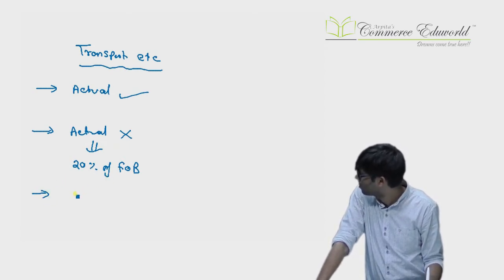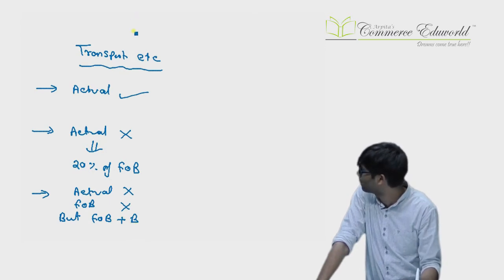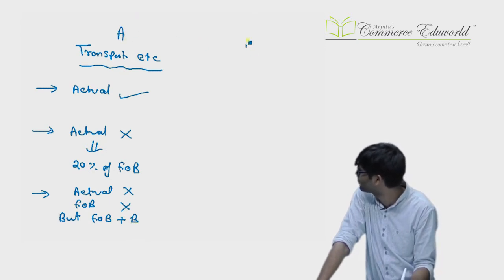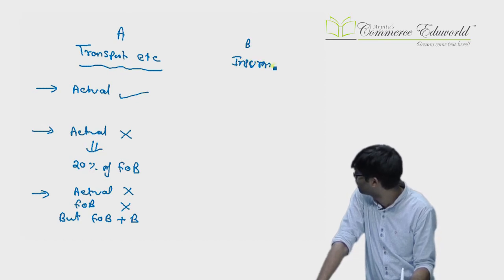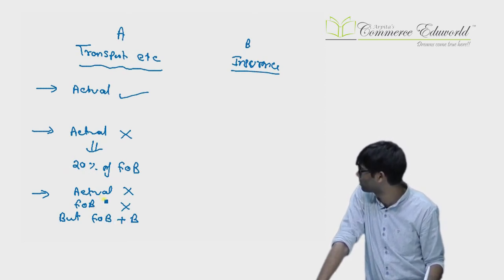Sir, what if the actual is also not known, FOB also not known, but FOB plus B is known? What is this B? One minute. A was cost of transportation etc., B was insurance. So you don't know the FOB alone, but FOB plus insurance is known. You don't know the actual transportation either.